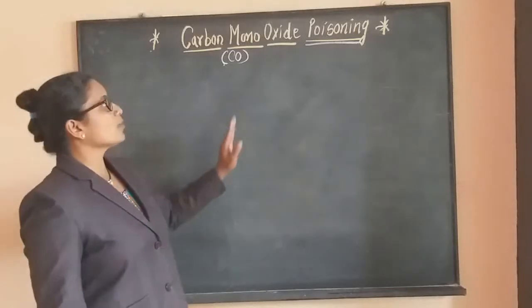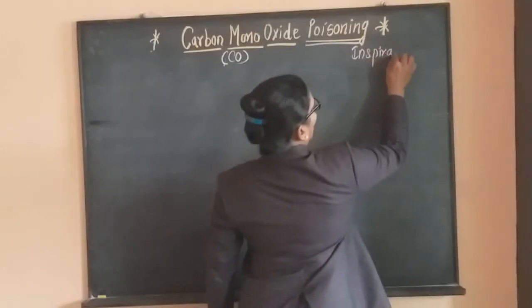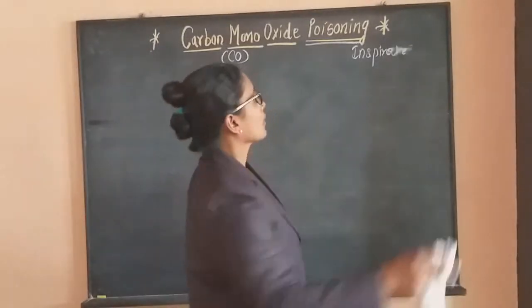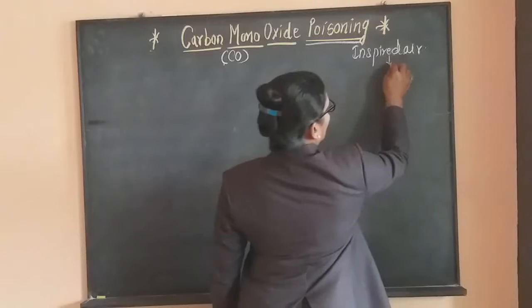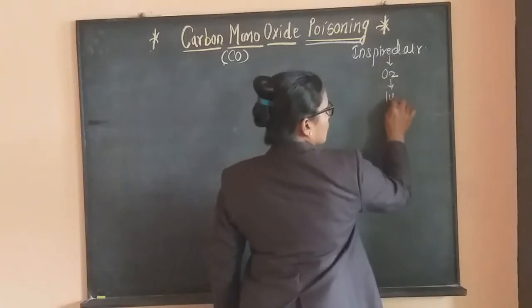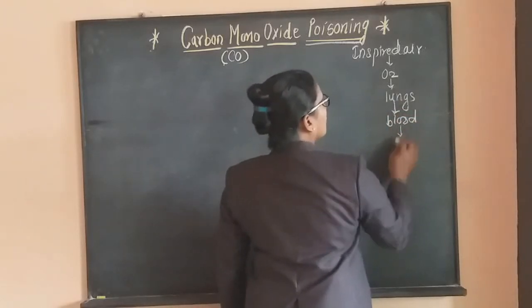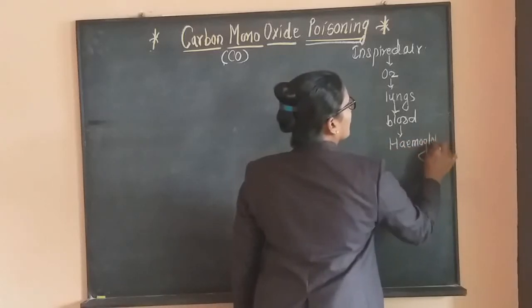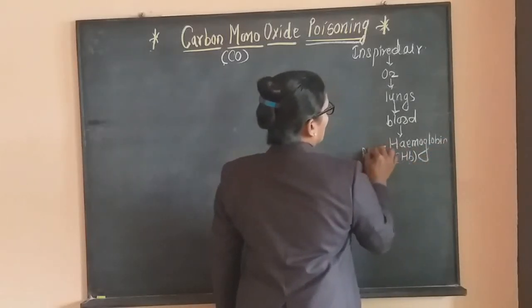Before studying what is meant by carbon monoxide poisoning, the normal mechanism of respiration states that when we inspire, the inspired air consists of oxygen, and this oxygen goes into our lungs. From the lungs it goes into our blood, and in our blood this oxygen combines with hemoglobin, the respiratory pigment, which is present in RBCs.